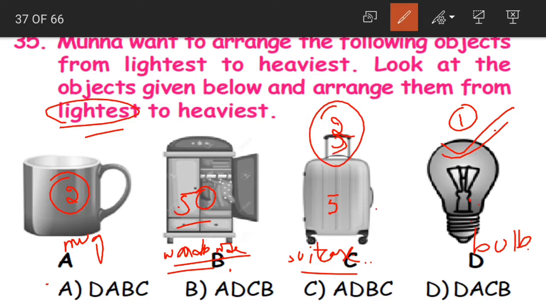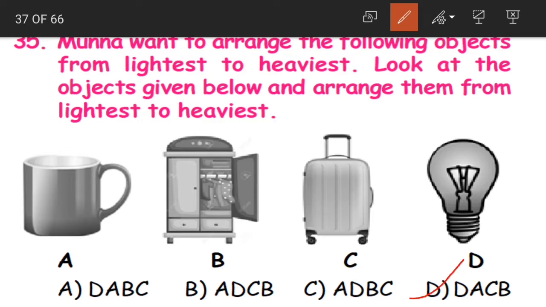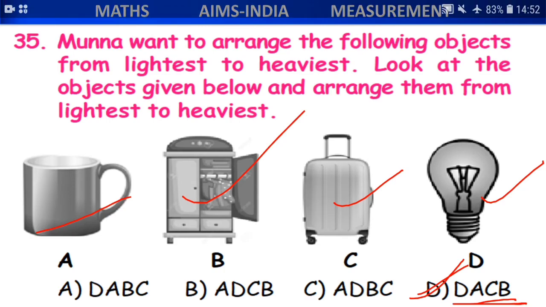Yes, so suitcase becomes number 3, and the last or the heaviest one is the wardrobe, that is number 4. So this is the pattern. What is it? First D, A, C, B. That is nothing but option D, DACB: bulb, mug, suitcase and almirah. I hope this is clear. Question number 35.